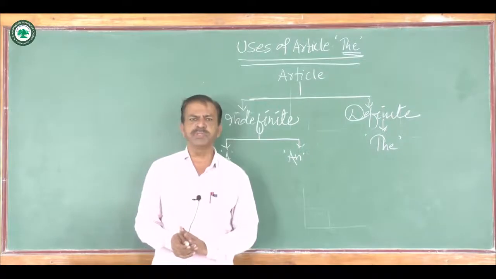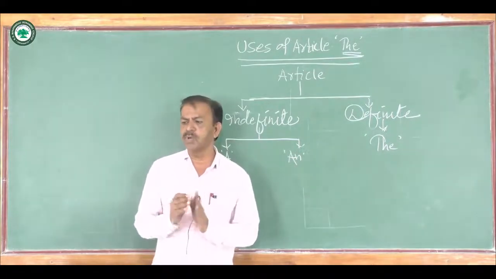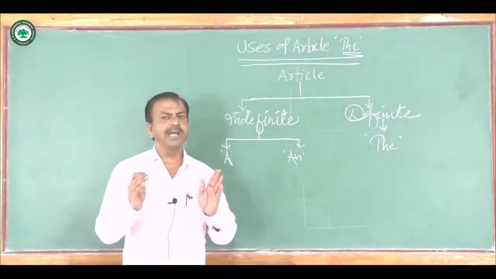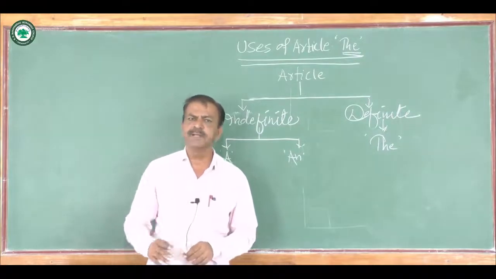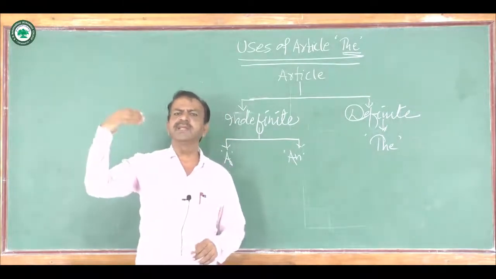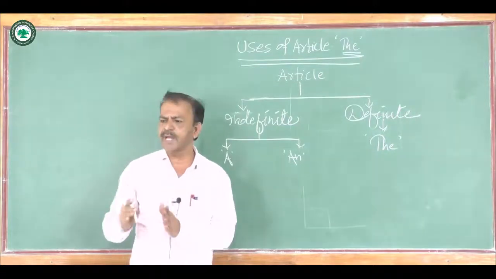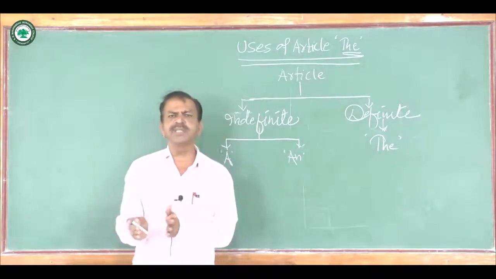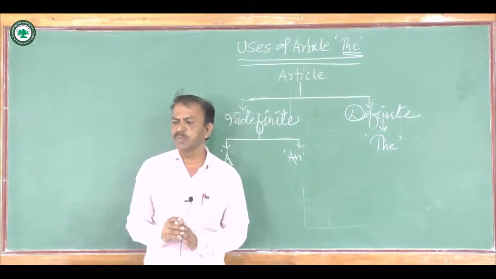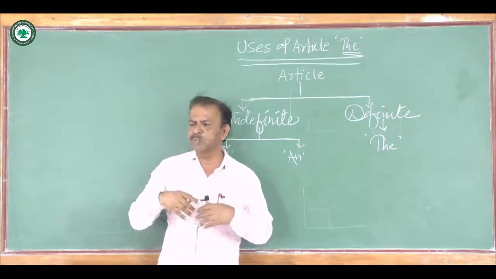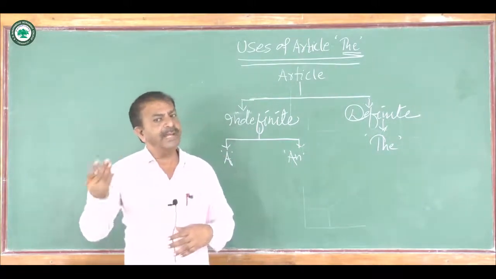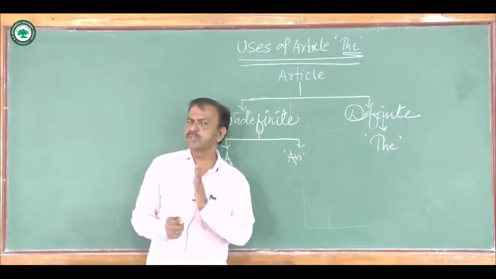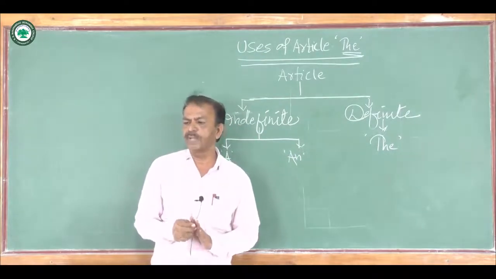The is also used with the unique objects, just like planets or stars or environment. For example, when we say the moon is shining in the sky, so here sky is, we can say, the unique object, while the moon is also a unique object. Or we must do something to protect the environment. So environment is also a unique one, so we have to use article the before it.